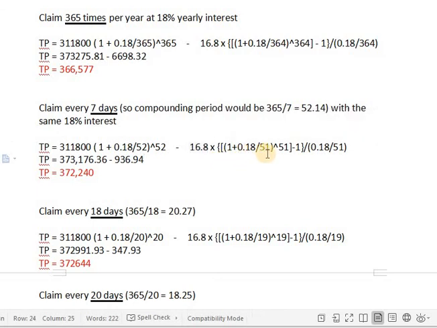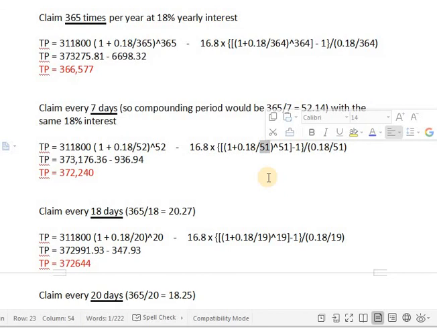And in this equation here, we're going to use 51, n minus 1, to divide our yearly interest, because now we want to make it into weekly interest. And it's going to be 51 weeks because for the first week we haven't claimed anything. So here's what you want to notice.